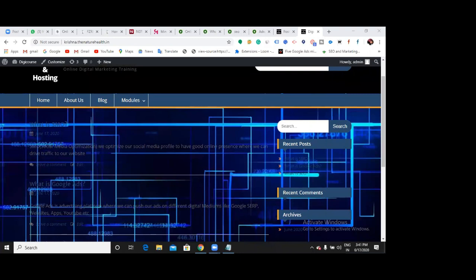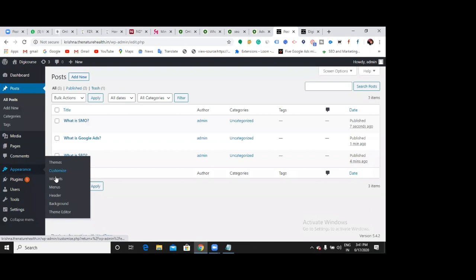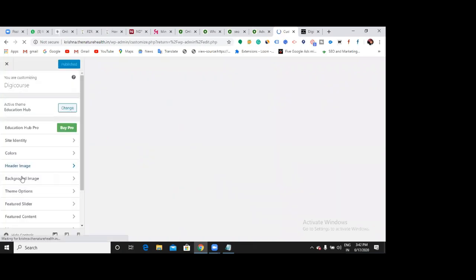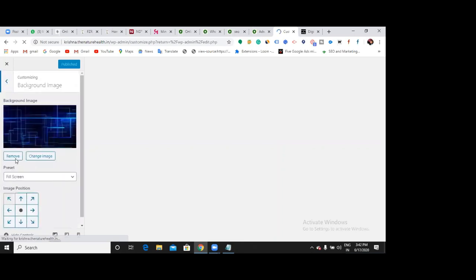Due to our background image, it is not showing. Let me remove the background image. It would be easy for us. Yesterday we customized, right? I can go to background. Background image. So where is it? Background image.